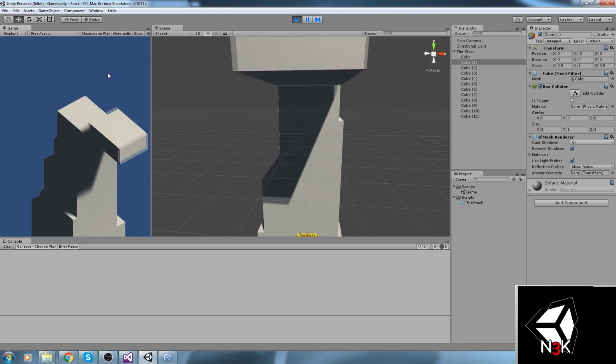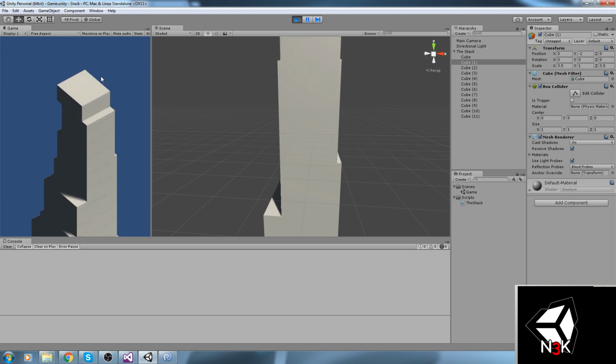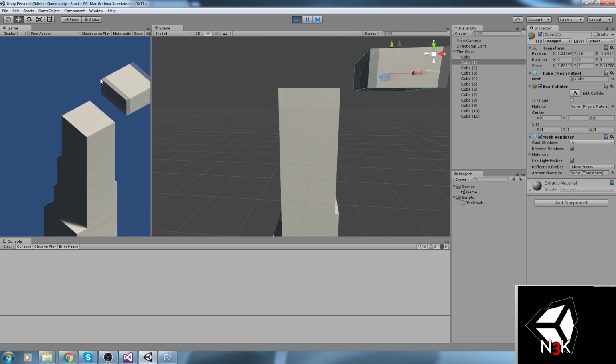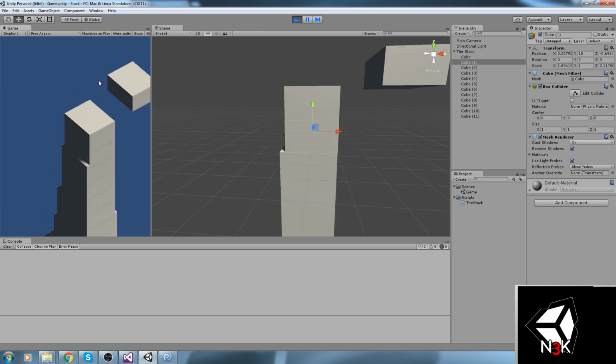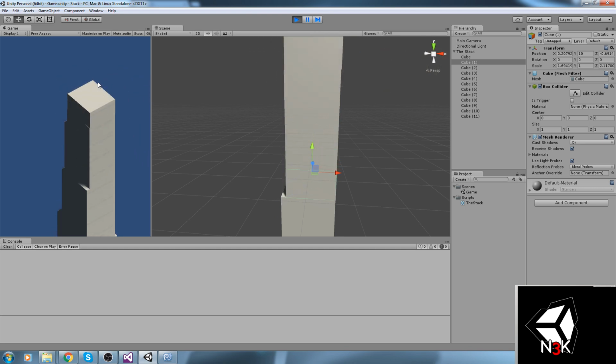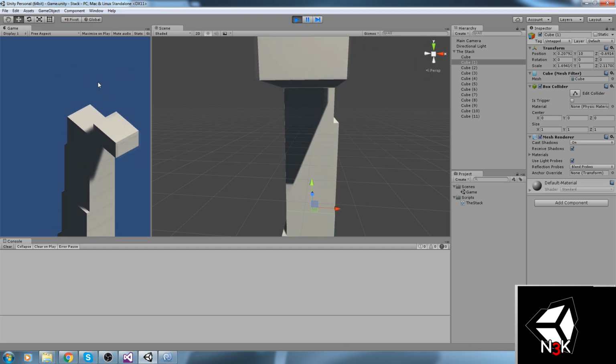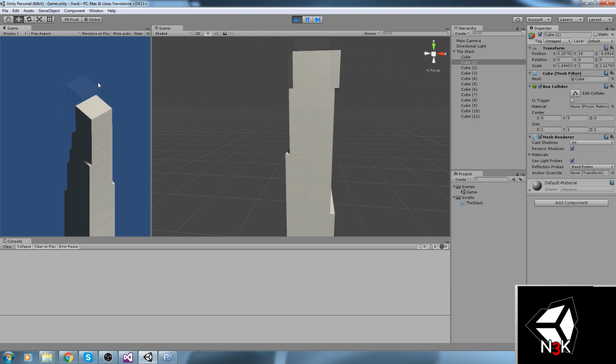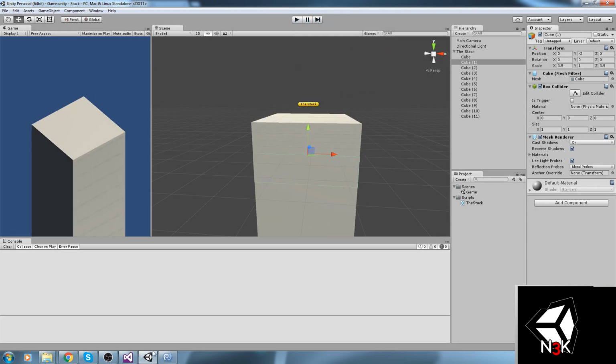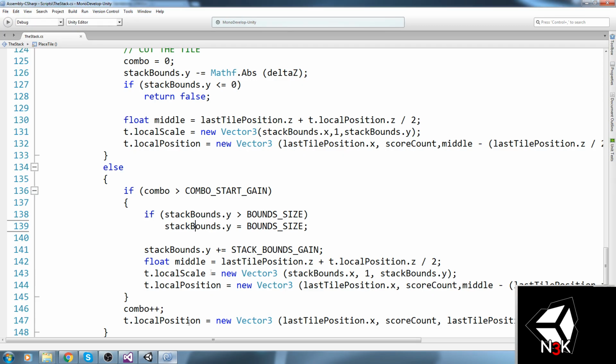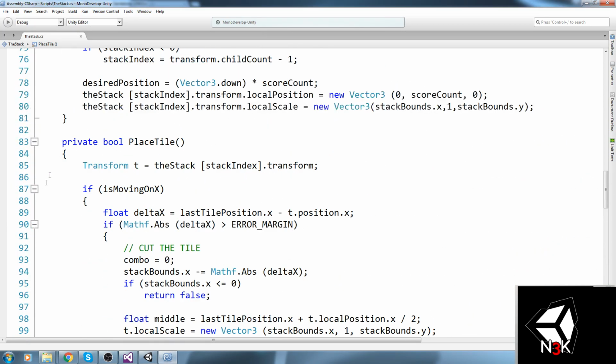I can't get it right, that's the most annoying part. Okay, so 1, 2, 3. Oh, I reduced the error margin, so it's a little bit harder too. So 3. I failed again. Okay, testing this could take forever actually. You know what? Let's not. We're going to test it at the end. If we need to come back to this, we'll come back to this. But I think this function is a little bit messed up.